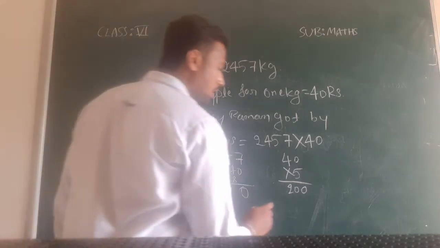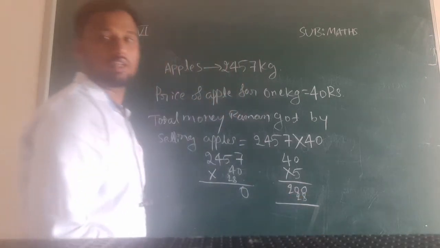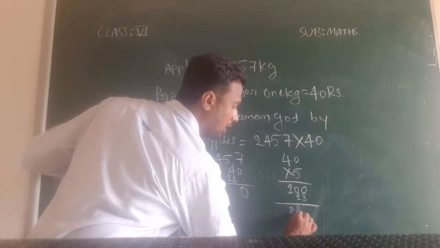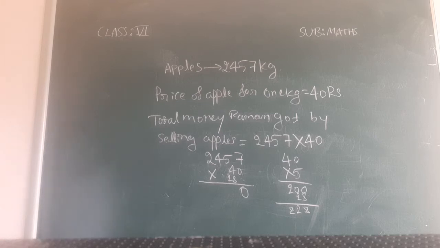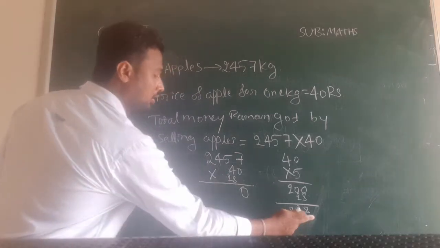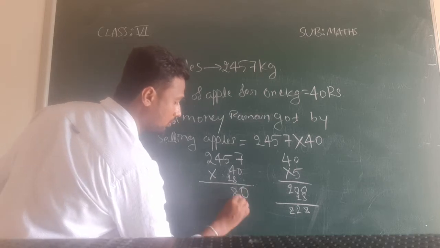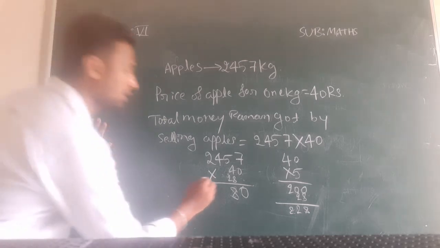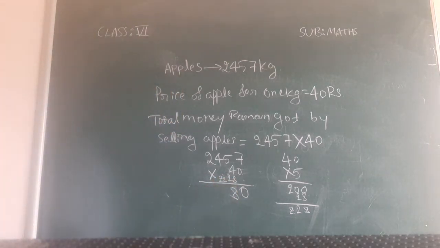So 200 plus 28 means we will get 228. So again I will write here 8, and the remaining value is 22. So here I will consider 22 as carry.